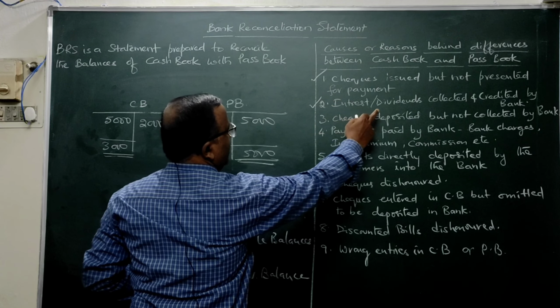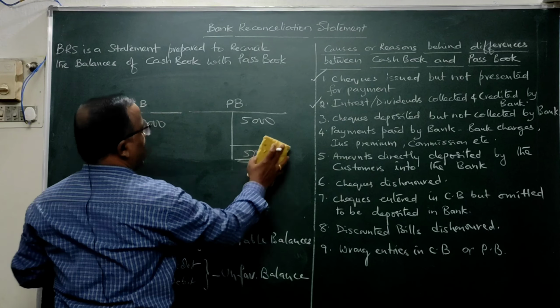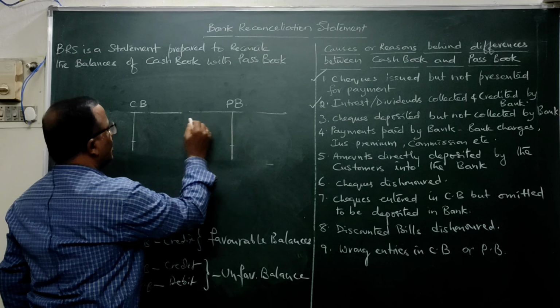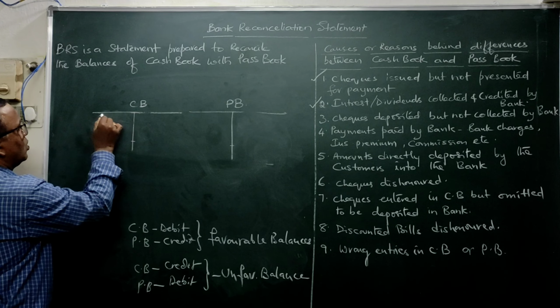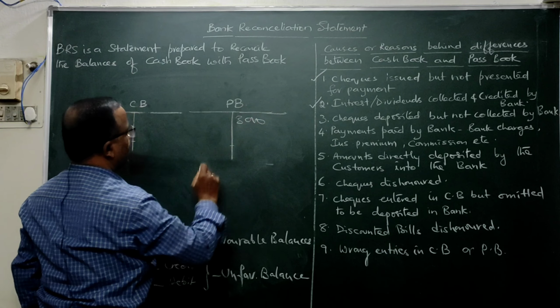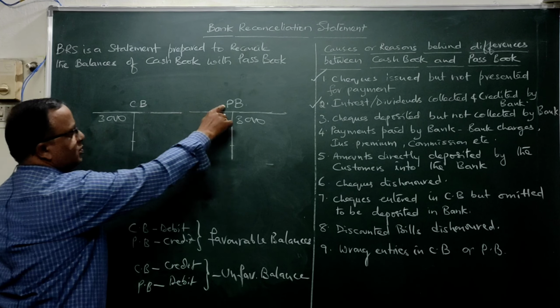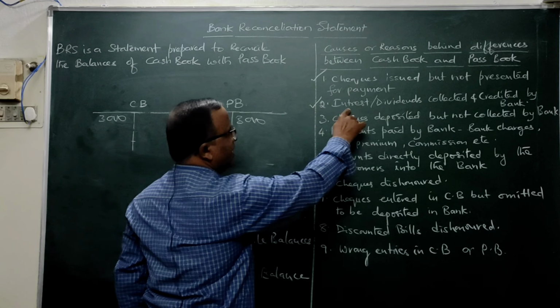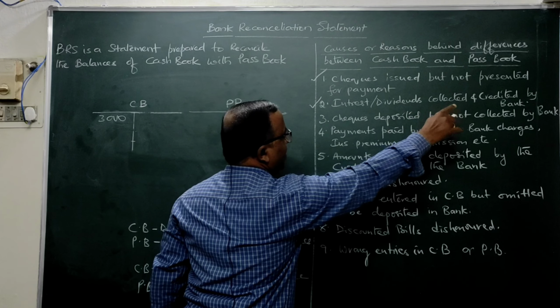See, interest and dividends collected and credited by the bank. Now let's take some 3,000 rupees you have in your account. That means the cash book will be showing a debit balance and the passbook a credit balance. What does it say? Interest and dividends collected and credited by the bank.